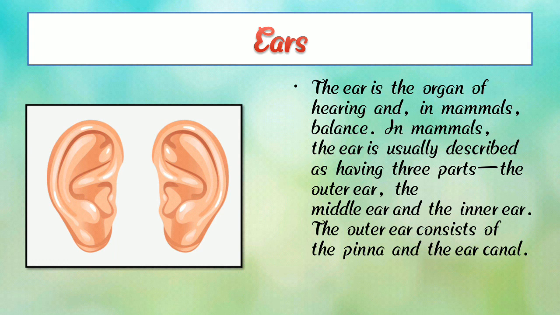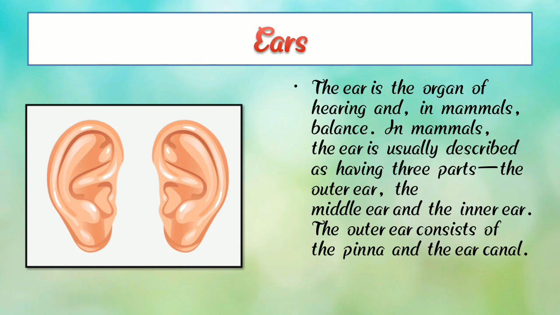Ears are a main part of our body, and they are helpful for hearing everything. So children, you all understand what ears are helpful in. Ears are helpful in our hearing.